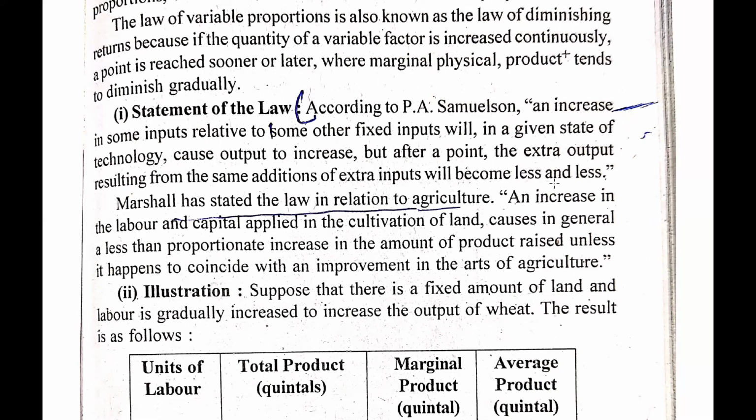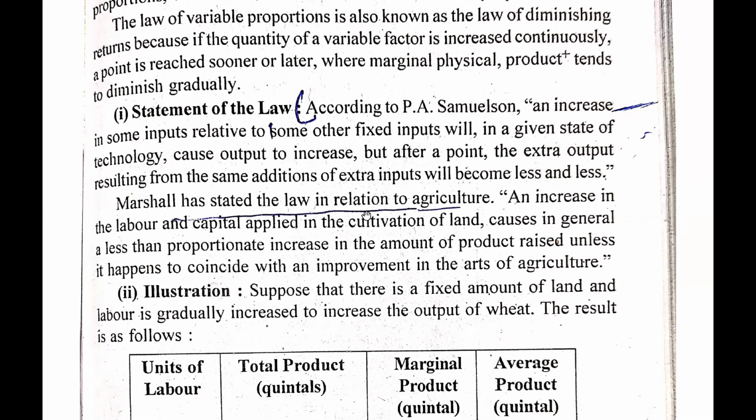So again my production will be increased, but as I increase my employees, it is not obvious that my production will keep increasing, because after a certain point of time my total production will start decreasing, because this is all about diminishing marginal returns. And Samuelson's statement also says the same thing, that after a point the extra output resulting from the same addition of extra input will become less and less.